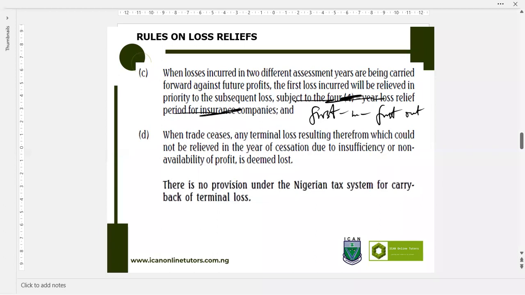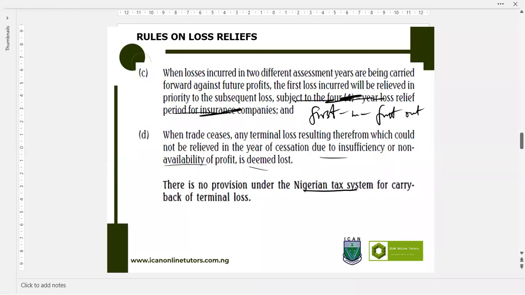So when trade ceases, any terminal loss resulting therefrom which could not be relieved in the year of cessation due to insufficiency or non-availability of profits is deemed lost. So also there's no provision for terminal loss in the Nigerian tax system.